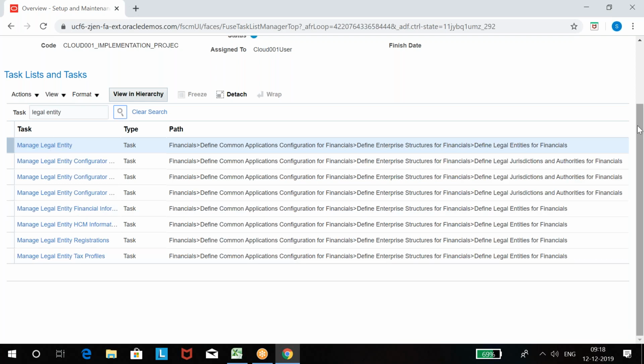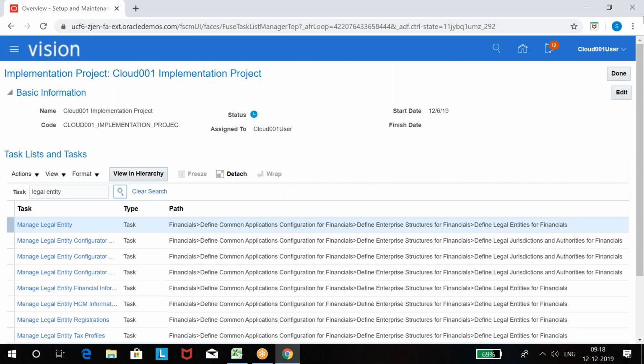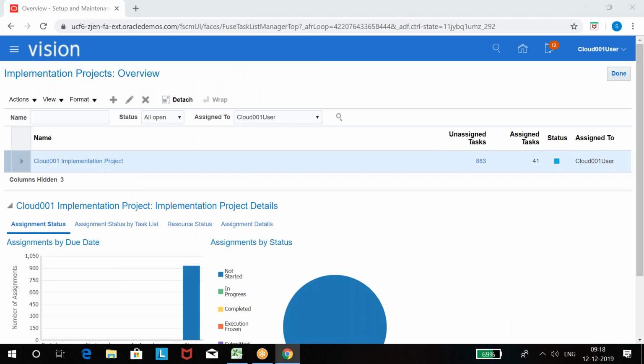So you can find with task name. No need to remember the path or navigation. We say path here. No need to remember this path. You can just remember the task name. With task name, you can find your task, and from here we can work on the application.